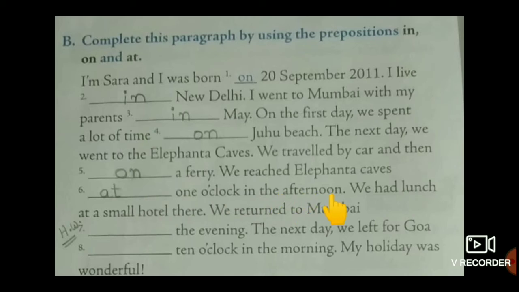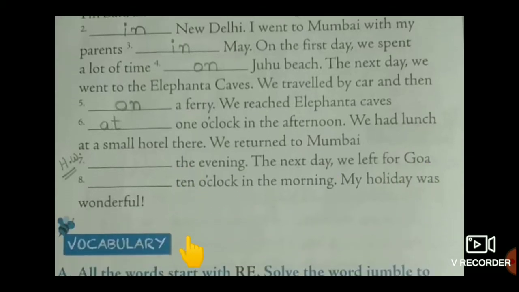In the afternoon. We had lunch at a small hotel there. We returned to Mumbai dash the evening, particular time, the evening, the morning, the afternoon. Which preposition can we use? In. Very good. The next day we left for Goa dash 10 o'clock. Particular time, children. Particular time before which preposition can we use? At. Okay. In the morning. My holiday was wonderful. Understood?